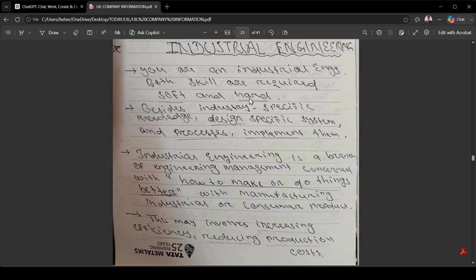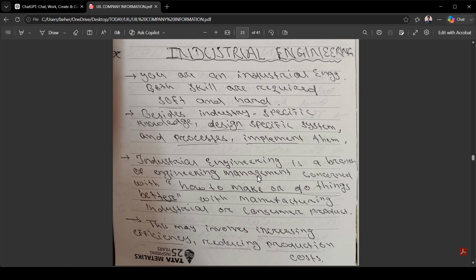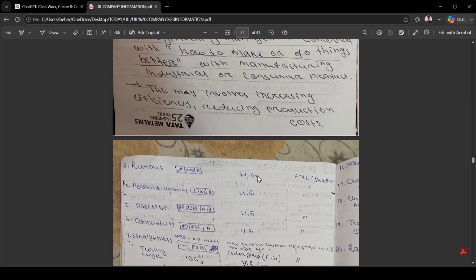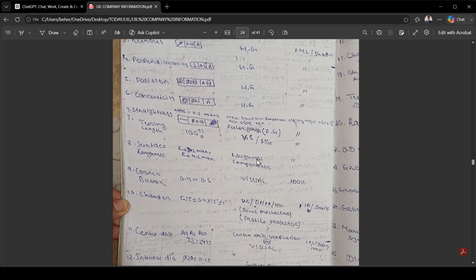So industrial engineering, this is all about industrial engineering. So we can learn about the industrial engineering field, and that one is also among the most important things in Uniparts.